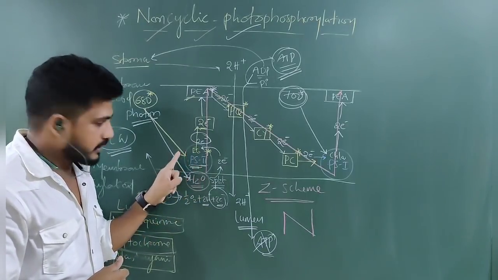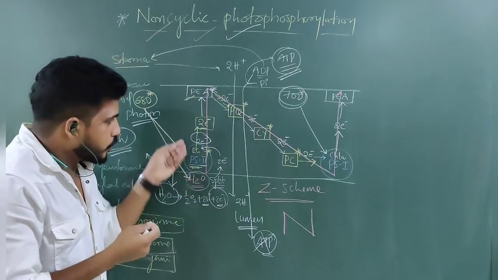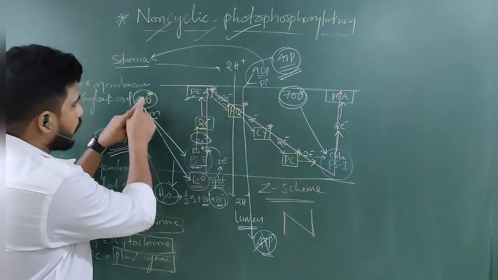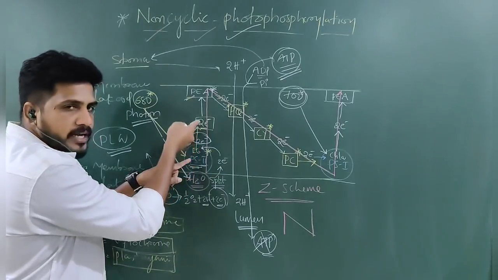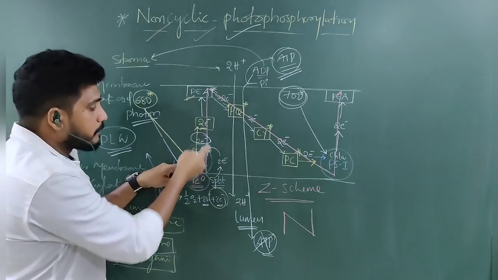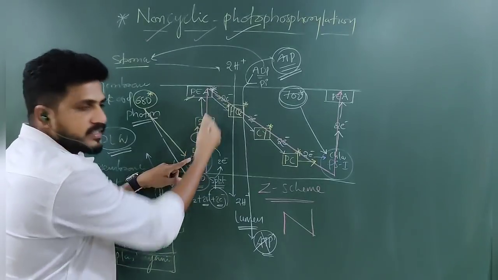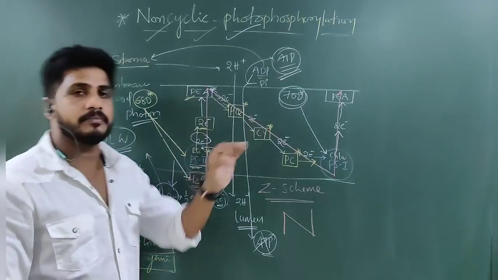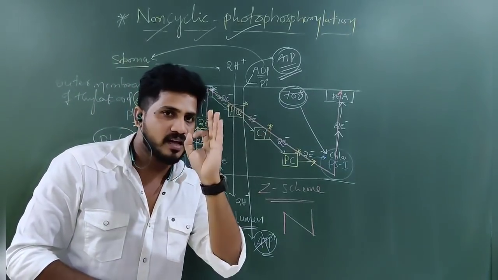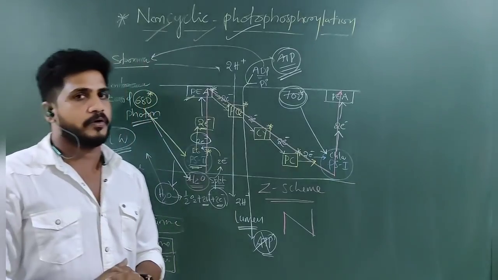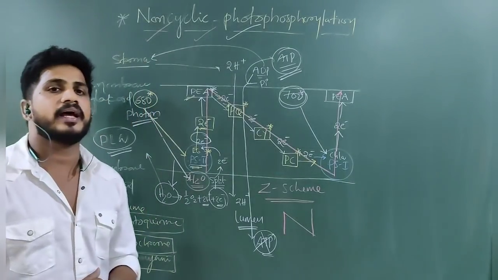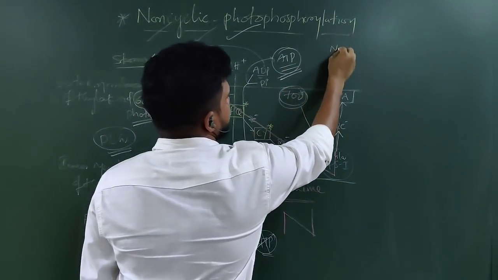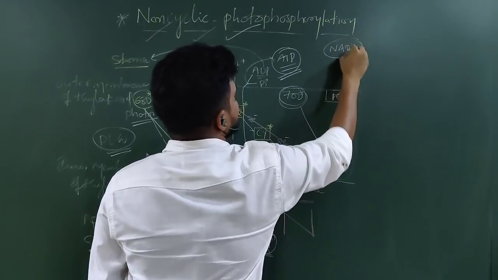As chlorophyll a in the reaction center of PS2 loses 2 electrons, the 2 electrons are replaced from here. As long as light falls, electrons will be lost, and that much time electrons will be replaced. 2 electrons are excited, 2 electrons are replaced. That is the secret of the entire scheme. It flows unidirectionally as long as 680 nm light is existing in the environment. Understand? Now that is how ATPs are synthesized. Now my question is, how are NADPH2s synthesized?